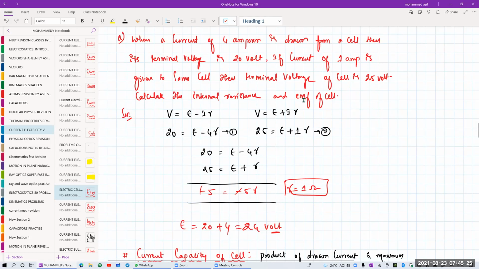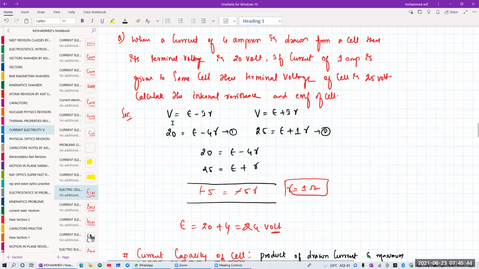Then calculate the internal resistance of the cell. A current of 4 amperes is drawn. Drawn means what? Discharging. And if a current of 1 ampere is given to the same cell, given to the cell means charging. For discharging, we know the potential V is equal to E minus I r. And for charging, we know the potential V is equal to E plus I into R.